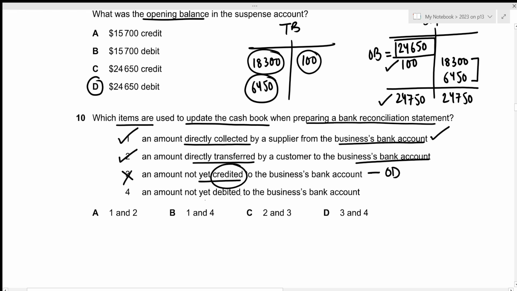Then we have an amount not yet debited to the business's bank account. So the debit side will be all of our expenses, which means that these are the unpresented checks. Now again, this will only be adjusted within the bank reconciliation statement, not the cash book itself. So the correct answer we're looking for should have 1 and 2, which is given by option A.